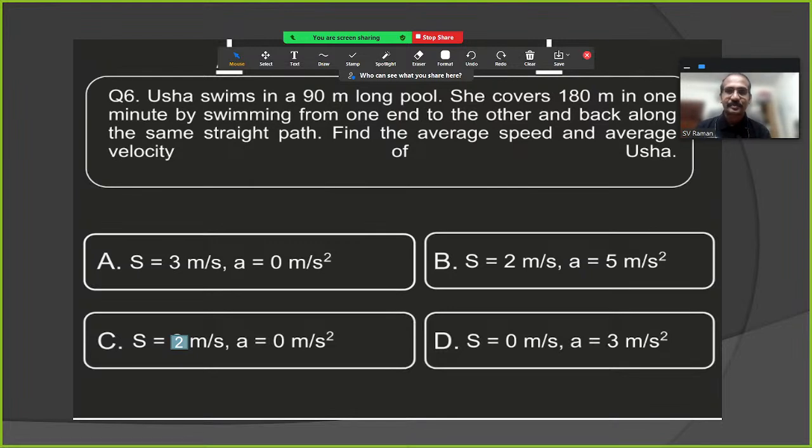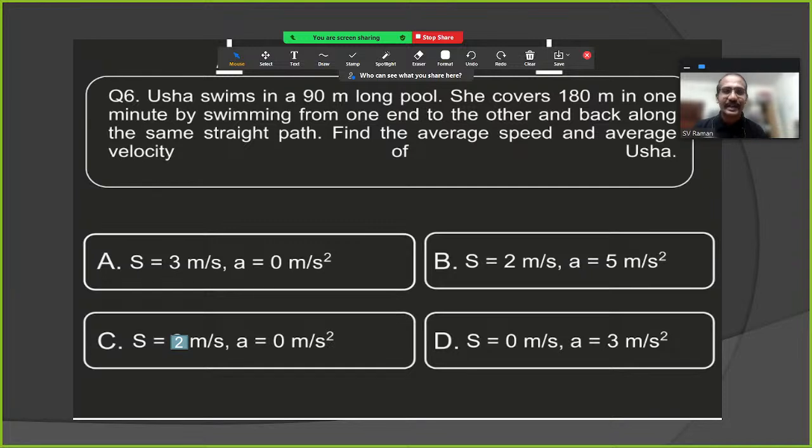Next question. Usha swims in a 90-meter long pool. She covers 180 meters in 1 minute by swimming from one end to the other end and back along the same straight path. Find the average speed and average velocity of Usha. Repeating: Usha swims in a 90-meter long pool. She covers 180 meters in 1 minute by swimming from one end to the other and back along the same path. Find the average speed and the average velocity.